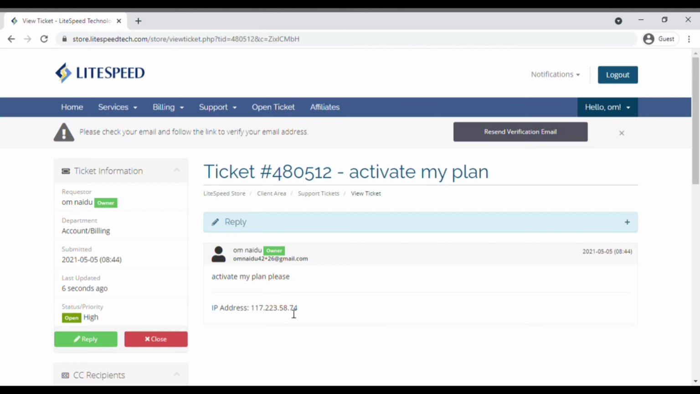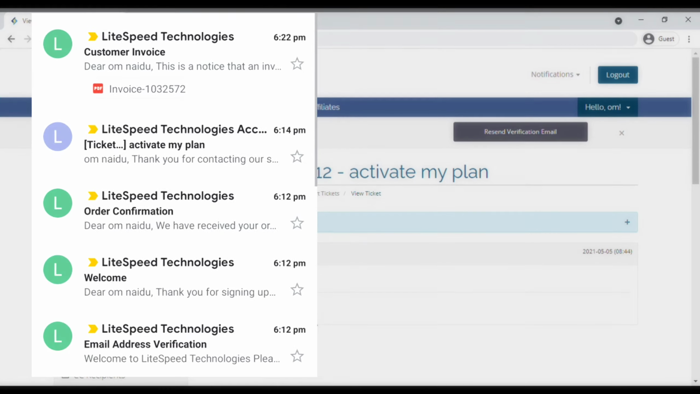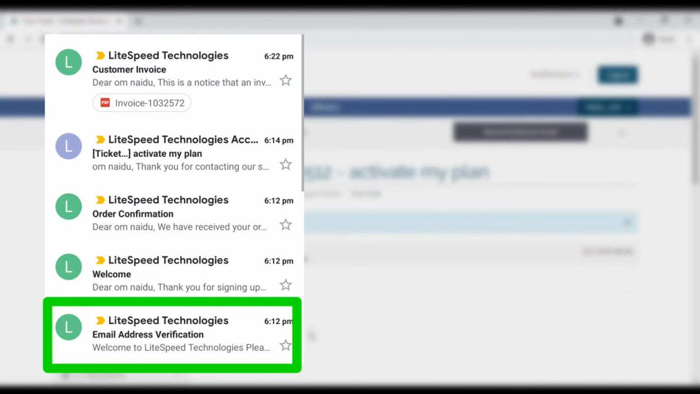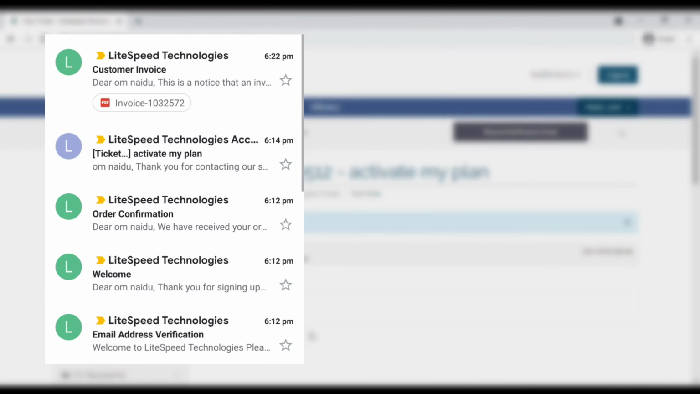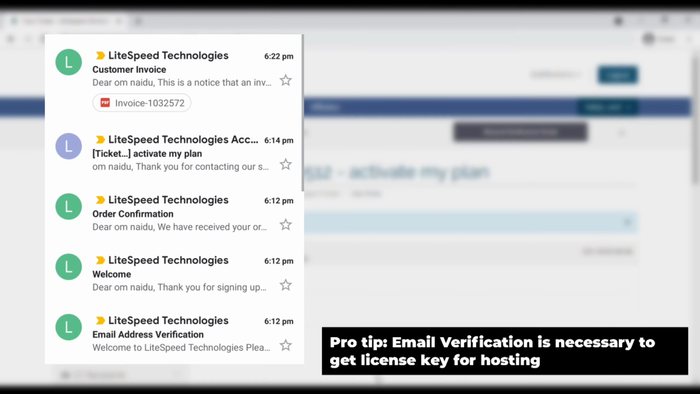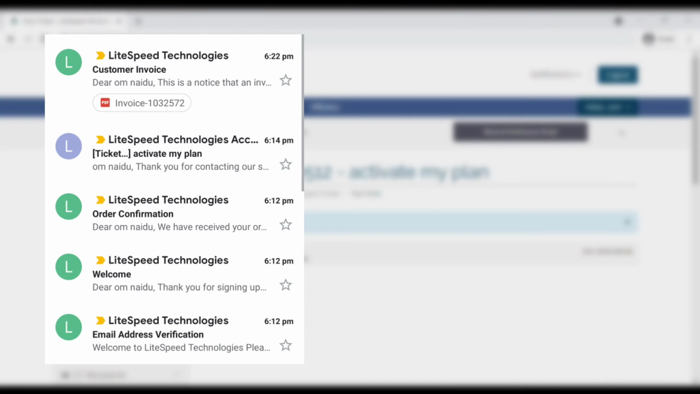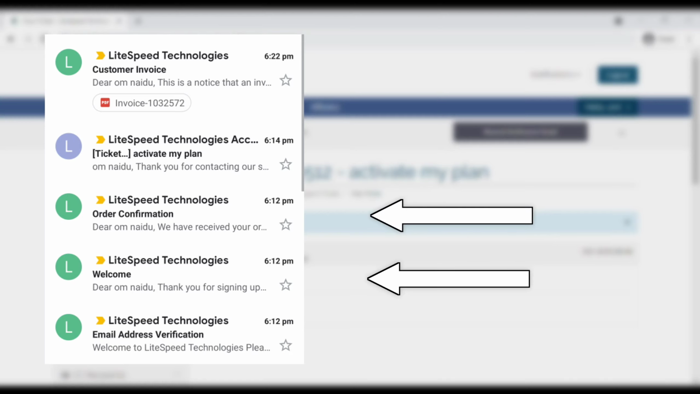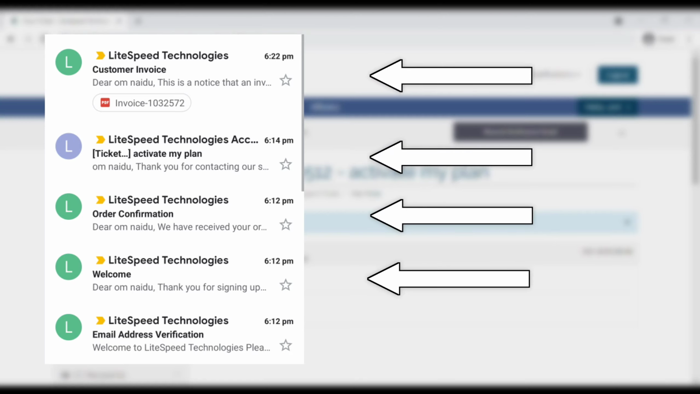After all this, you will receive 6 emails. The first one will be email address verification. The email address verification is very important. If you don't verify your email address, your account will not get activated. Then you will get a welcome email, order confirmation, and email for your ticket, and after that a customer invoice which will be in unpaid status.